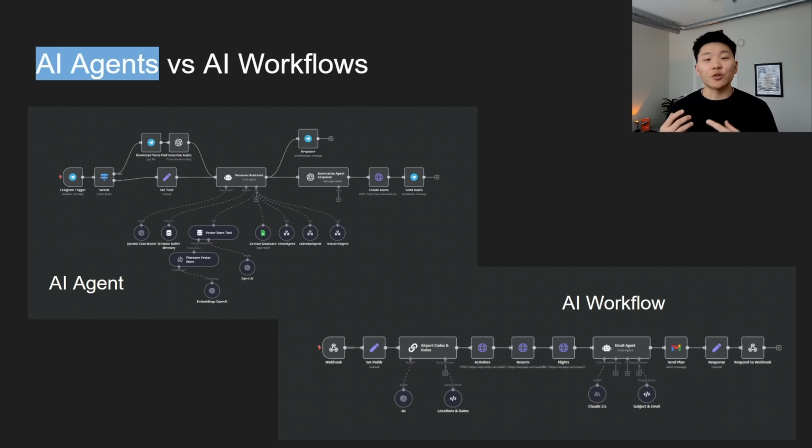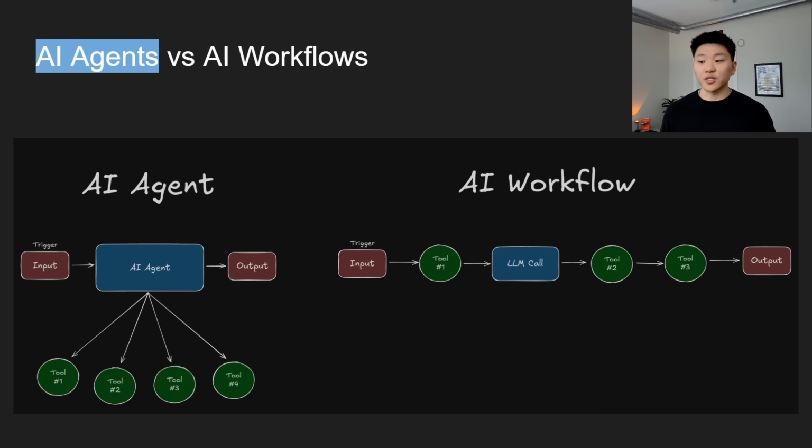The difference here is that it's choosing its own steps. The process is not predefined, meaning every time we throw in an input, we're not sure what's going to happen and what we're going to get back. The agent also loops, calls its tools, observes what happens, and then reloops and thinks about it again until it realizes, okay, based on the input, I've done my job, now I'm going to spit something out. Here's a different visualization of an AI agent with an input, the agent has a decision, and then there's an output, or this AI workflow where we have an input, tool 1, LLM call, tool 2, tool 3, output, where it's going to happen in that process every single time.